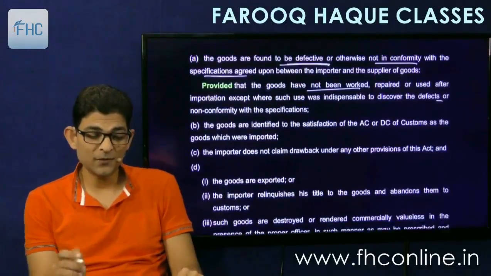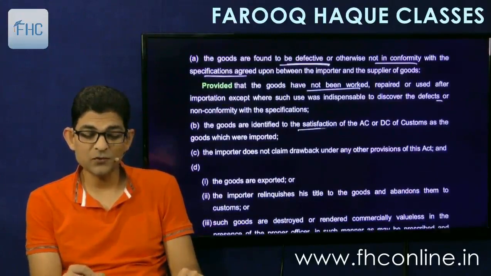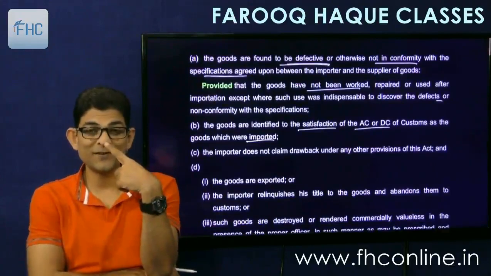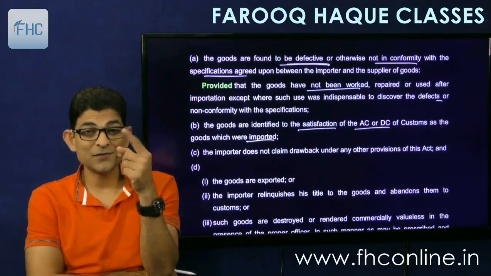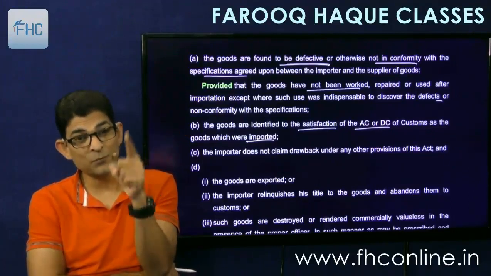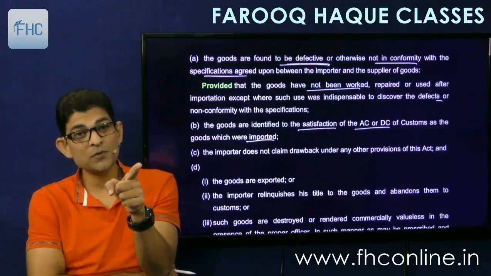And secondly, the goods are identified to the satisfaction of the ACDC as the goods which were imported. This is interesting one. You have to satisfy the assistant or deputy commissioner that this t-shirt which I am re-exporting, which I am returning back, is the same that was imported earlier and on which the import duty has been paid.